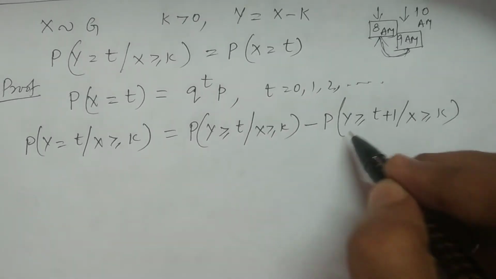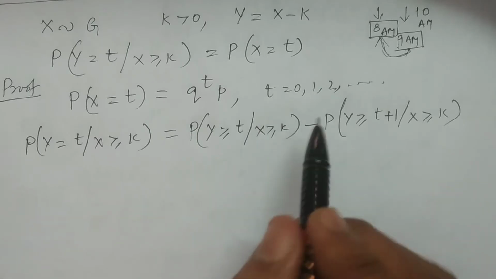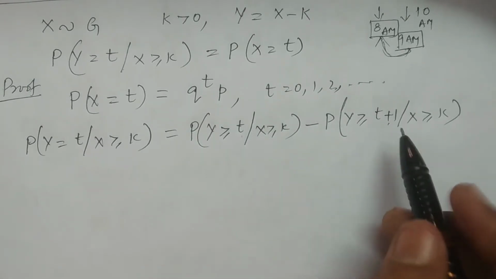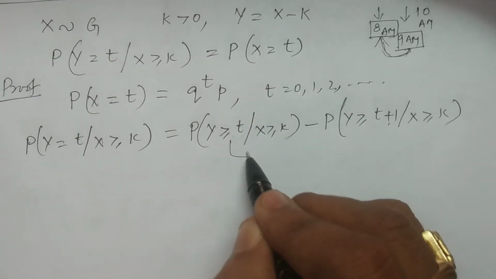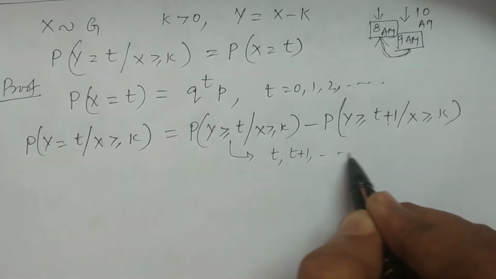This condition we see later. The set Y greater than or equal to t is nothing but the values t, t plus 1, and so on up to infinity.